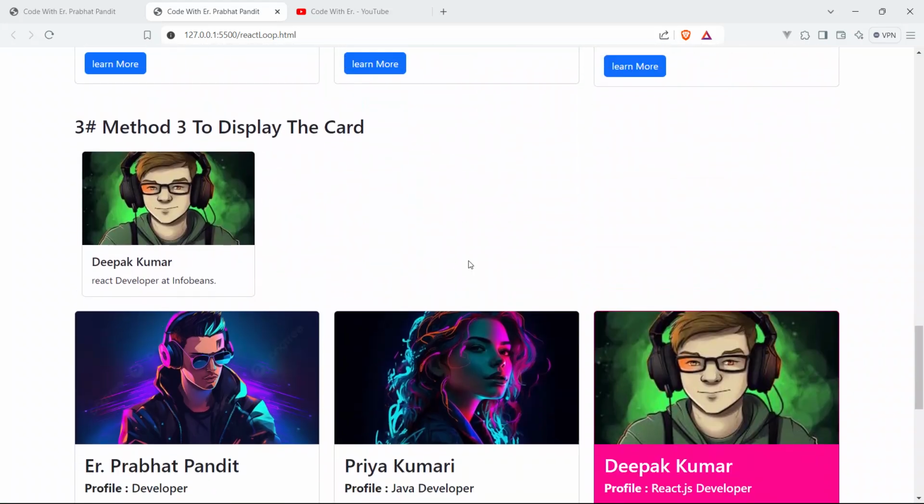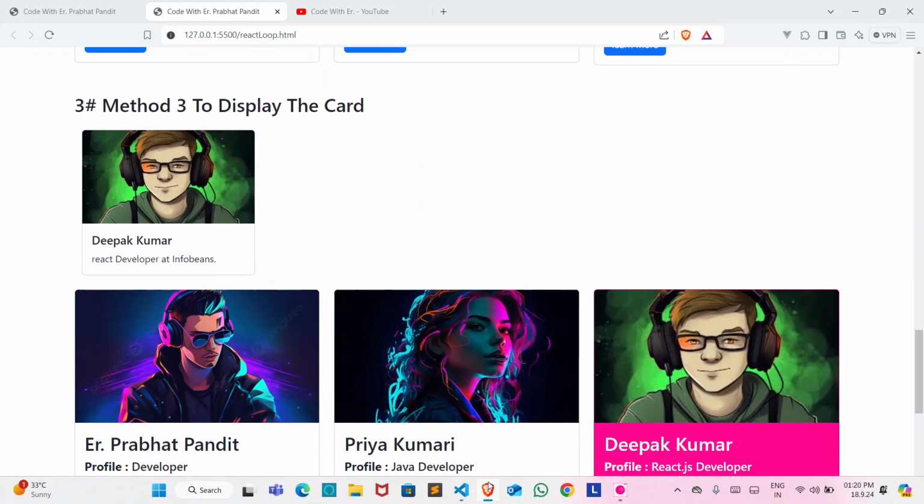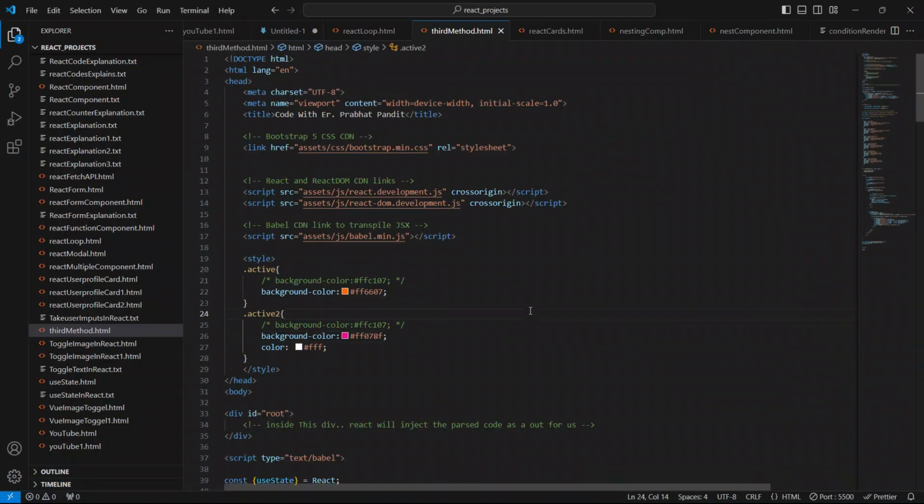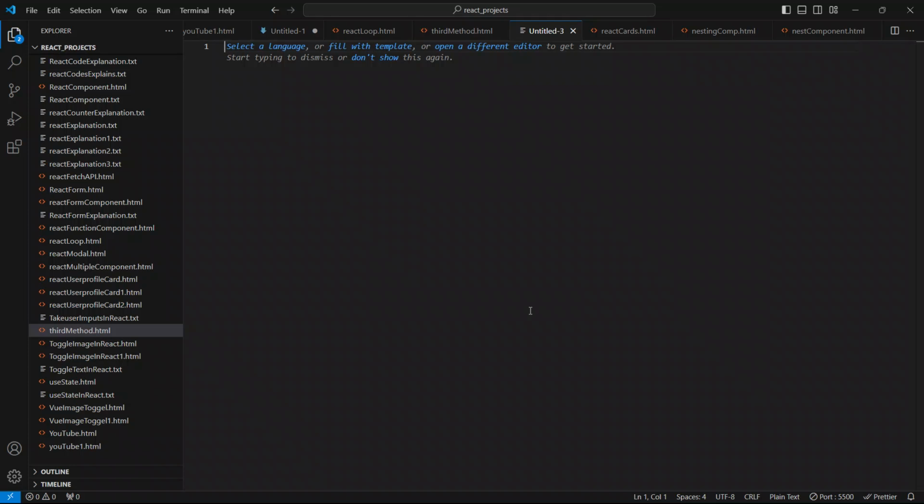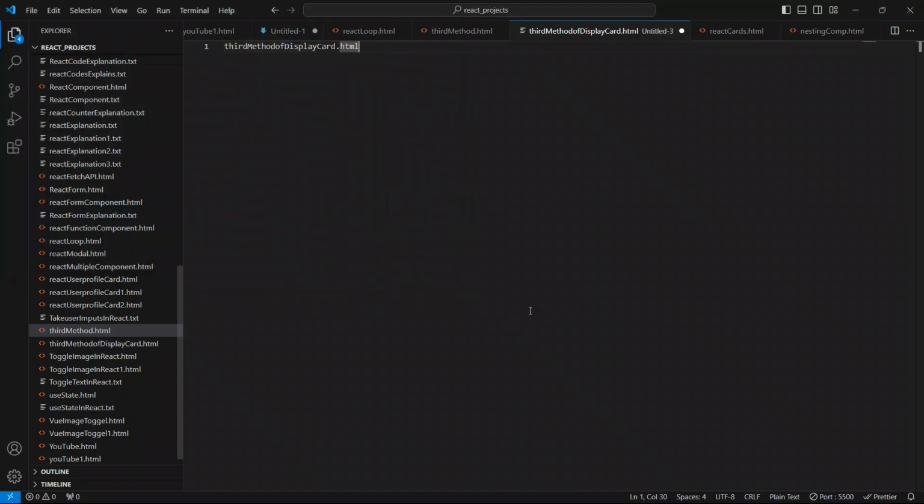So now let's go to the VS Code editor and create a new page first. I'll name it third method of display card .html. So save your code. This is it. So I'm going to create the HTML first.